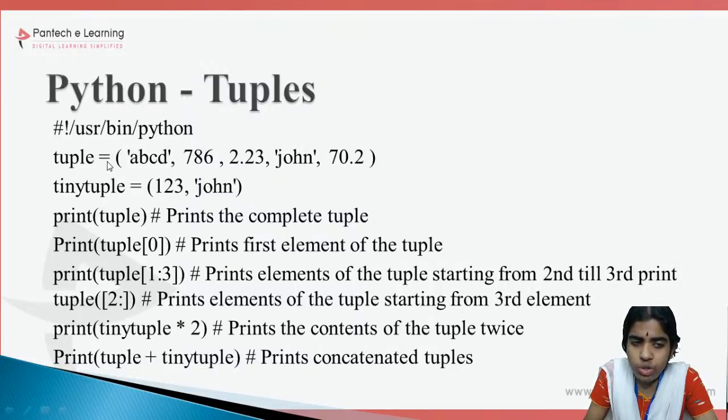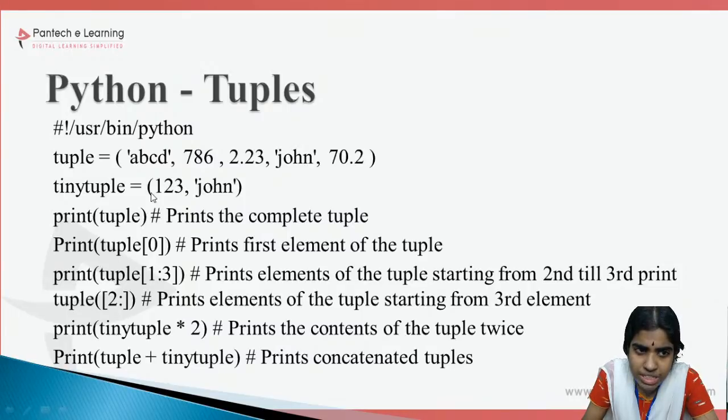So what I am trying to do here, within simple brackets, I am just giving A, B, C, D. So I am storing different types of elements inside this tuple. It can contain a collection of string values, integer values, floating point numbers. All the elements are separated by comma. They are enclosed within simple brackets. It is stored in the variable called tuple. This is one simple example of tuple.